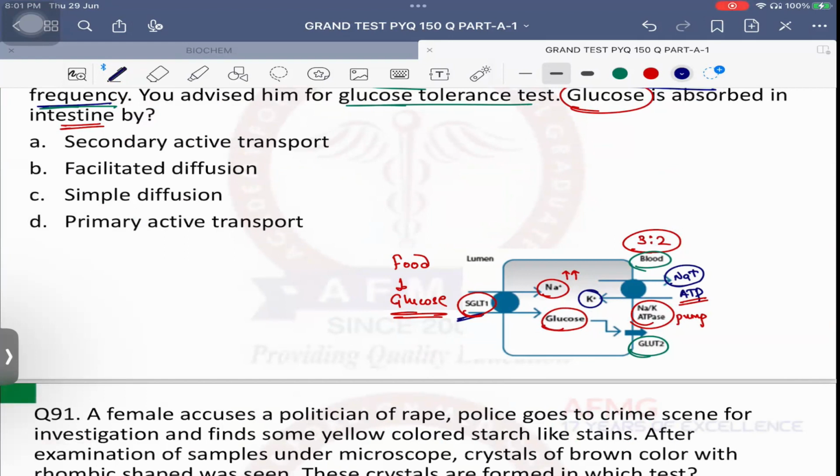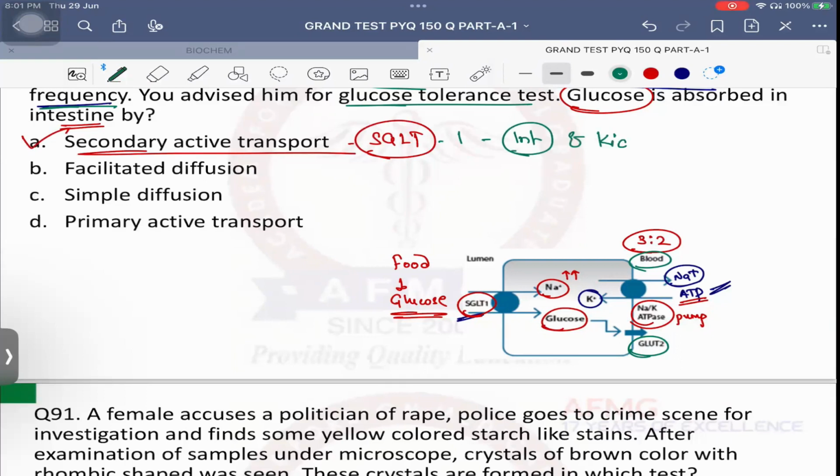Therefore, it cannot be primary active transport. But it is dependent on a mechanism which is using ATP. Which one? The sodium potassium ATPase pump. Therefore, it is an example of secondary active transport. It is nothing but the SGLT. SGLT1 is located in intestine and kidneys, and it is responsible for absorption of glucose and galactose, whereas SGLT2 is only located in kidneys and it is only responsible for reabsorption of glucose.